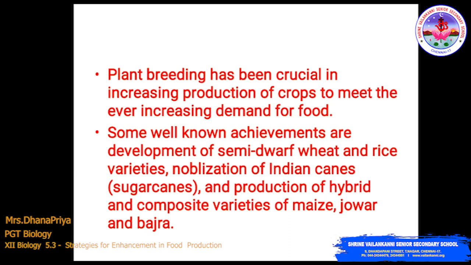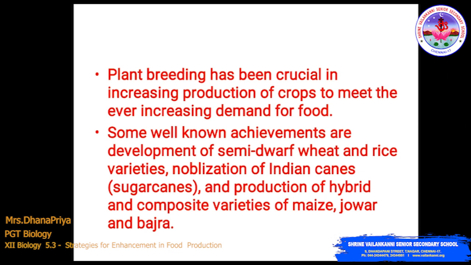Some well-known achievements are the development of semi-dwarf wheat and rice varieties. Dwarf is a small plant, so in the small plant itself we can produce wheat and rice in different varieties. Also, nobilization of Indian canes, that is sugar canes, and the production of hybrid and composite varieties of maize, jowar and bajra.